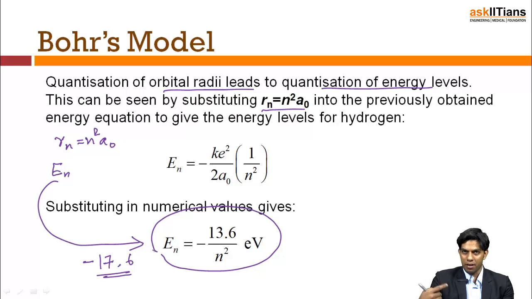So whenever there is a transition, you move directly from one energy to another energy, from one orbit to another orbit. The intermediate values of energies, which lie between consecutive energy levels or orbits, are not possible.